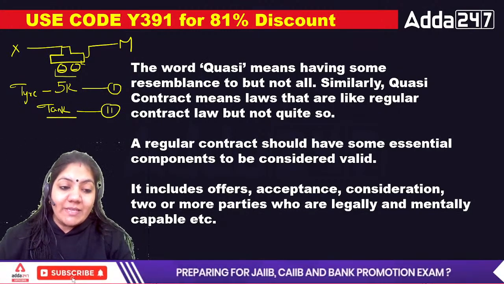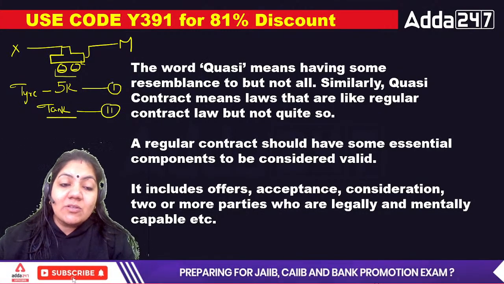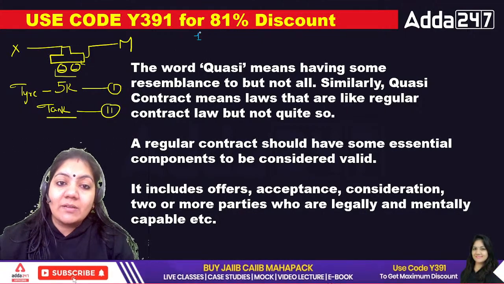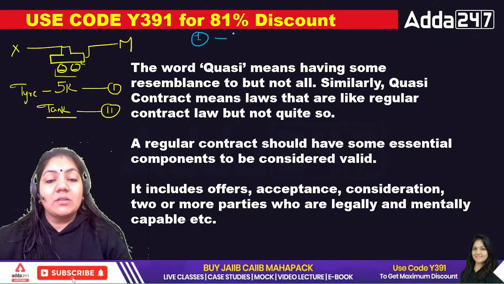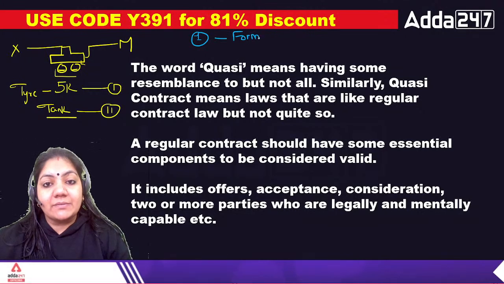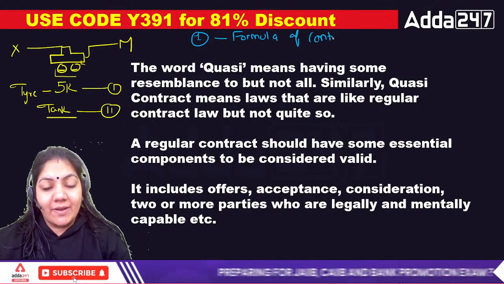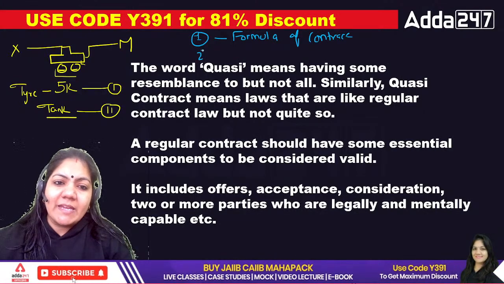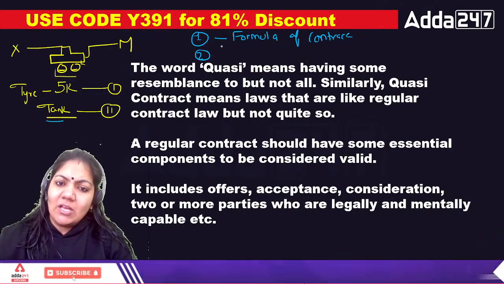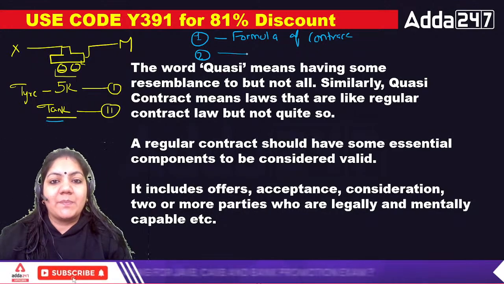But you can see in the example that for the first contract, the formula of contract is there right now. But in the second case, that is of your tank, there is no formula of contract.